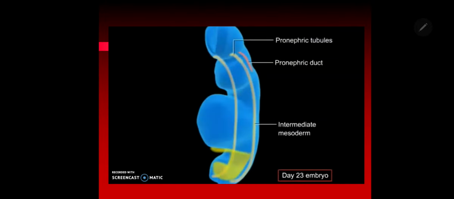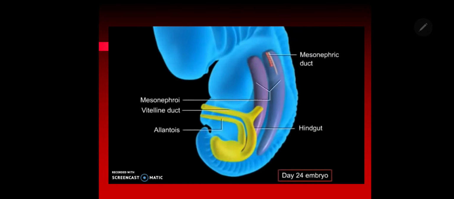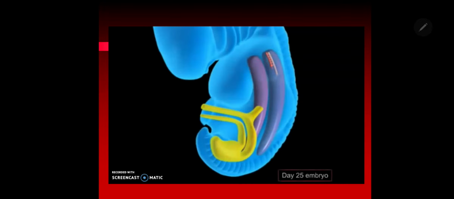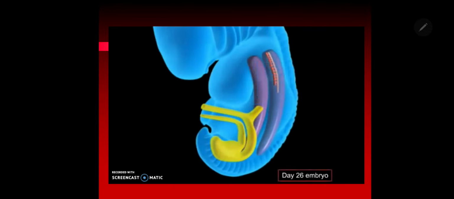And here you can see how the pronephric tubules will be there in the cervical and upper thoracic region. And this is about the mesonephros. Mesonephros has 70 to 80 mesonephric tubules, but at any given point of time there will be only 30 to 40, and at the end of the 8th week 26 will be there. Many will disappear. Some will form the duct system in the males.